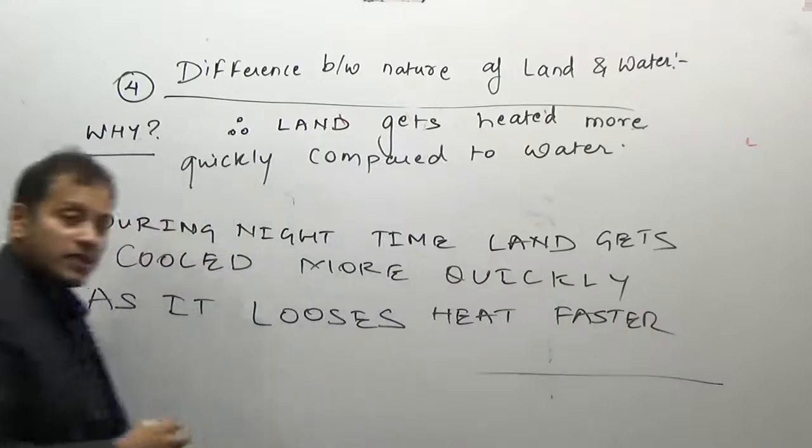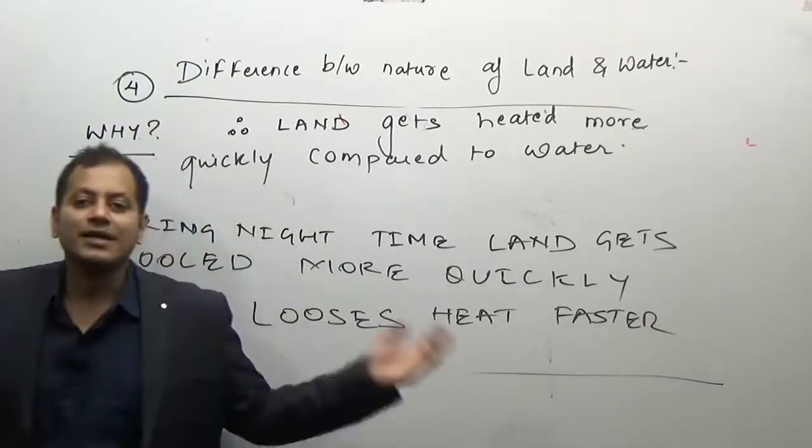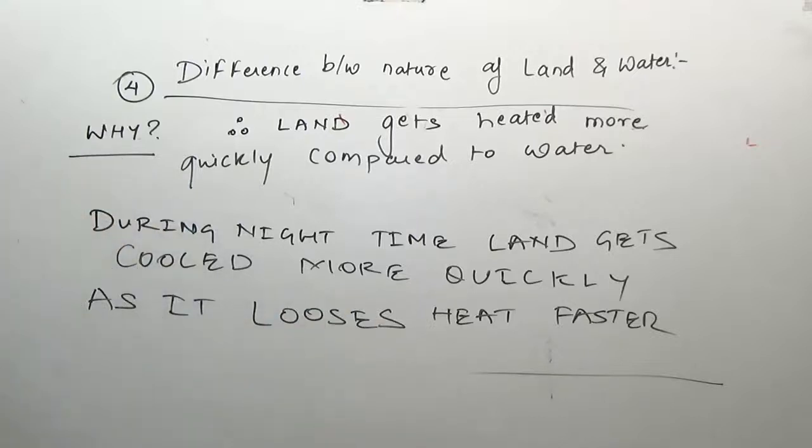Why does it lose the heat faster? Because it is only up to the depth of 3 feet, that is, only the superficial layer of the land is getting heated up.